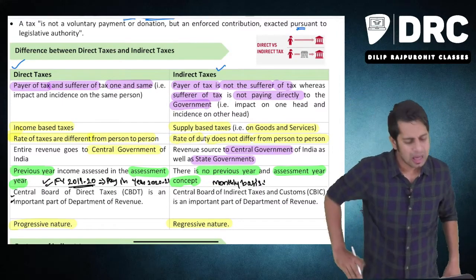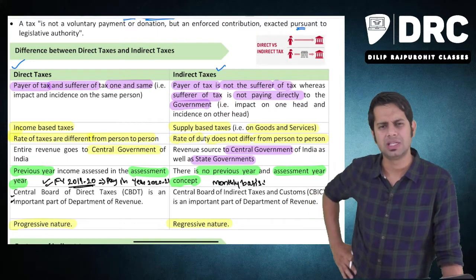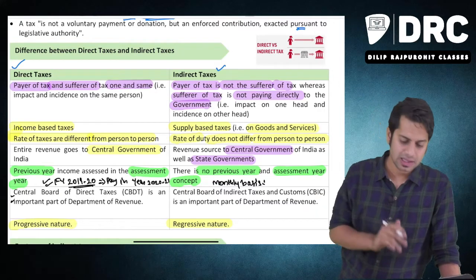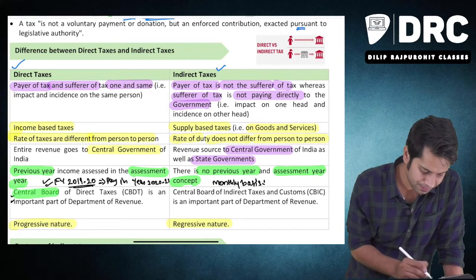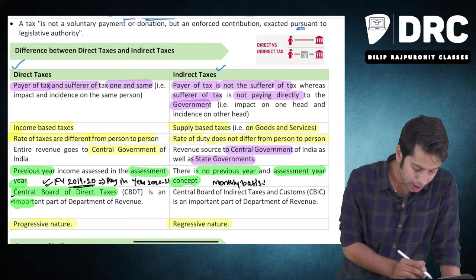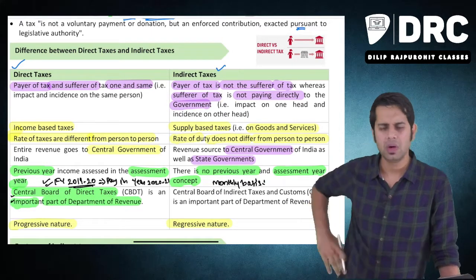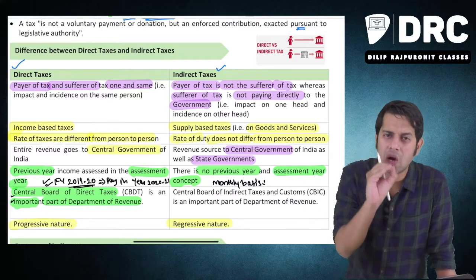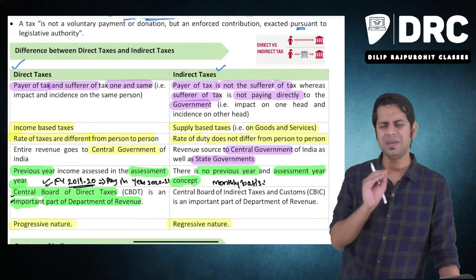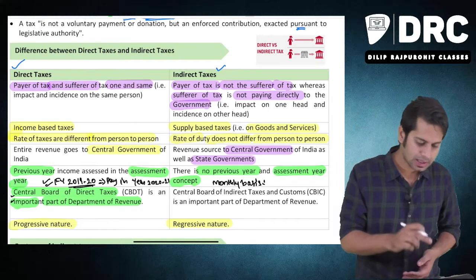Now, sir, who is making the law with regard to income tax? Who is making the law with regard to GST? The law with regard to income tax or direct taxes is made by CBDT, the Central Board of Direct Taxes. It is the Department of Revenue with regard to direct taxes, meaning whatever law with regard to direct taxes is made will be made by CBDT.